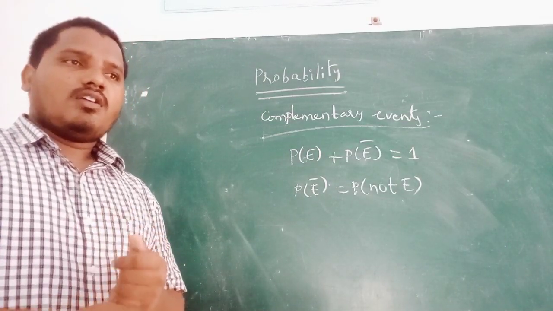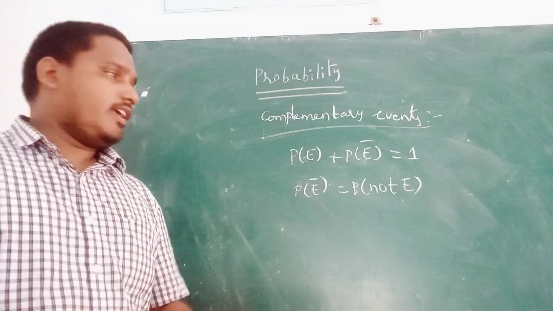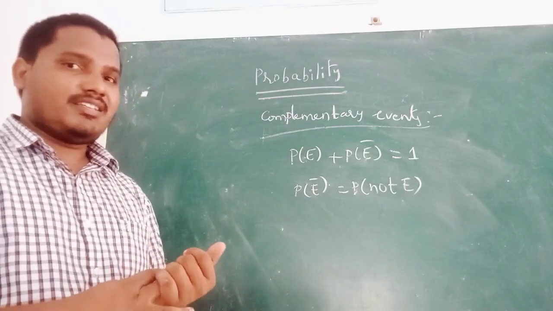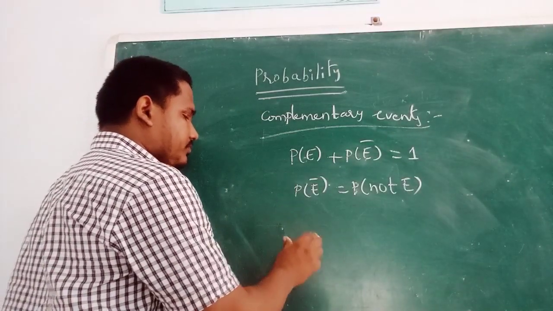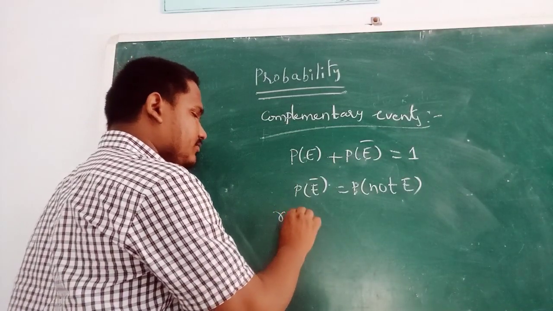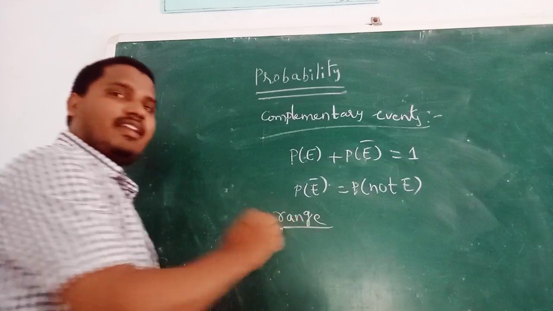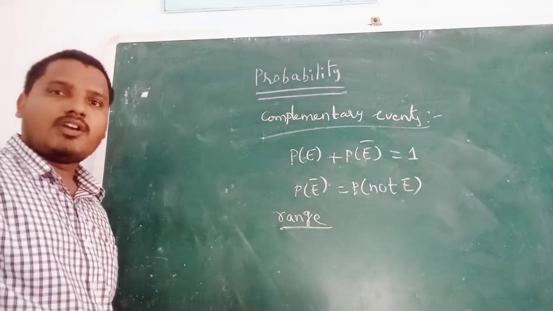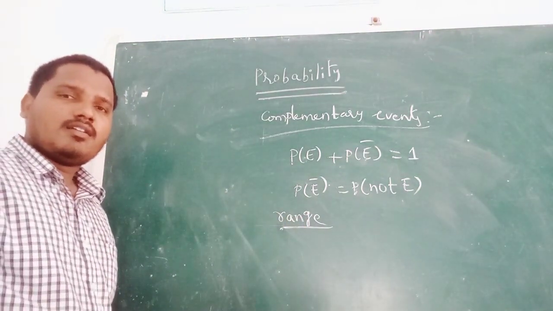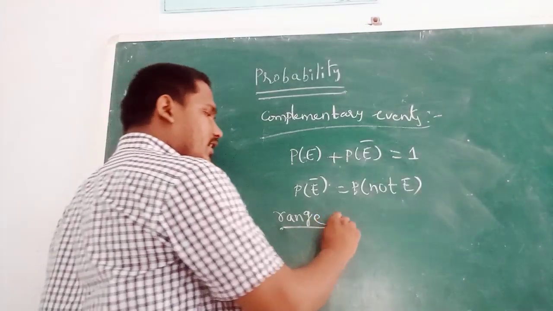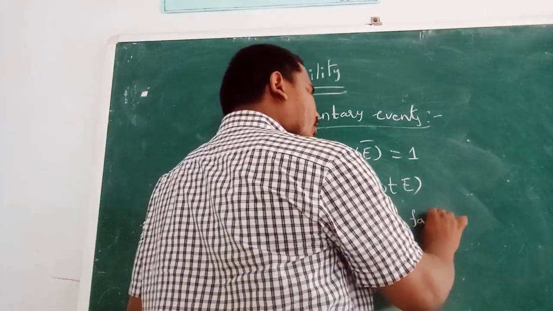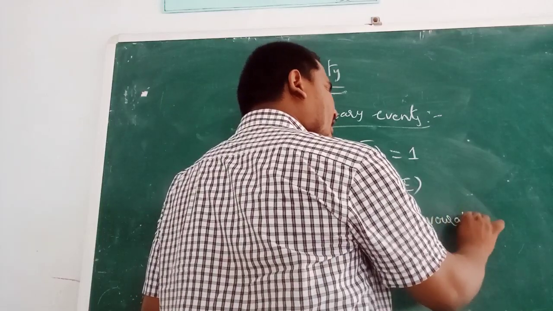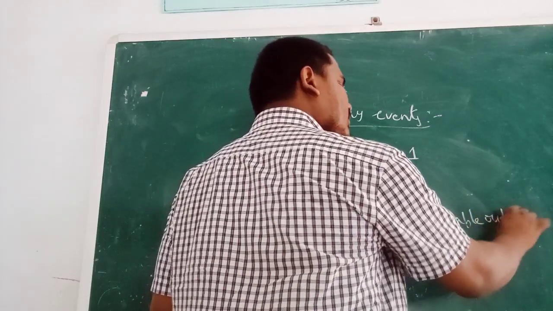Next, before we get to coins and dice, we have discussed something about range. What is the range of probability? Range means, here, P of E is equal to favorable outcomes by total outcomes.